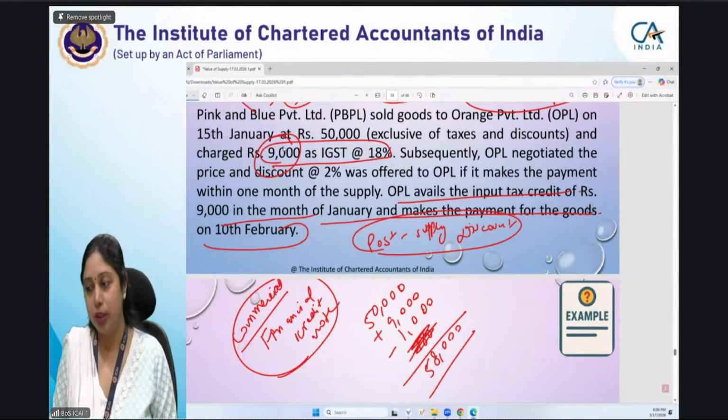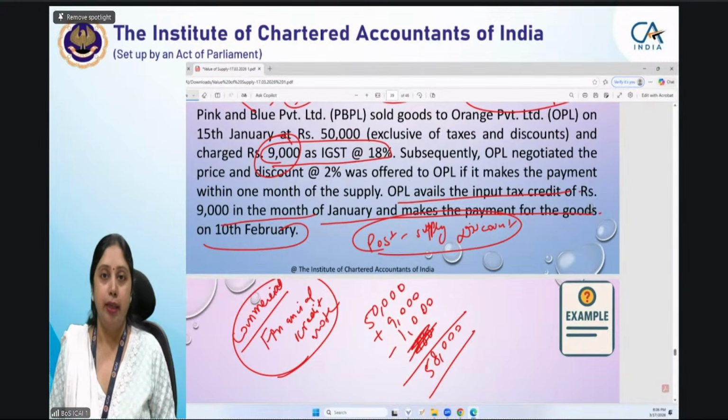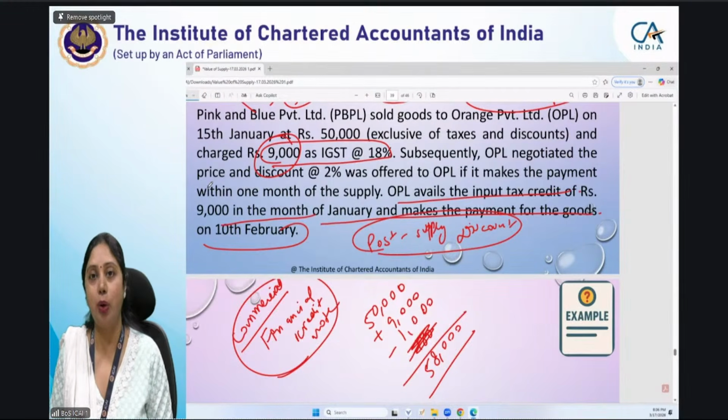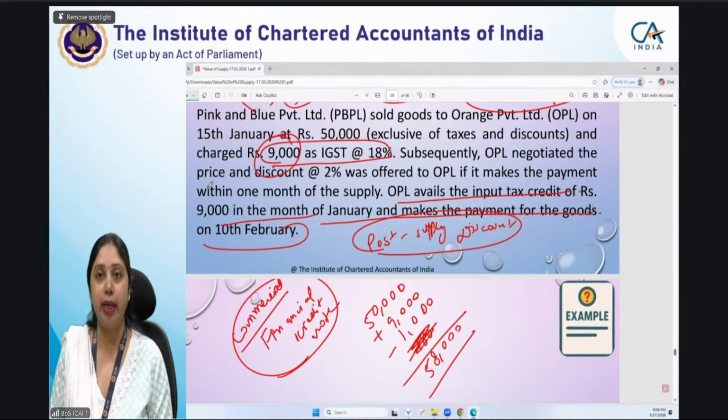Maithili is not able to understand. Let me tell it again. In the previous example and in the current example, what is the difference? In the previous example, it was a post-supply discount which was allowed as per section 15(3)(b). Okay, Maithili, let me tell you why GST is not reduced this time. Because for allowing it as deduction under GST law as per section 15(3)(b), there were 3 conditions. Agreement should be made at the time of supply. It should be linked with the invoices, and third was ITC should be reversed.